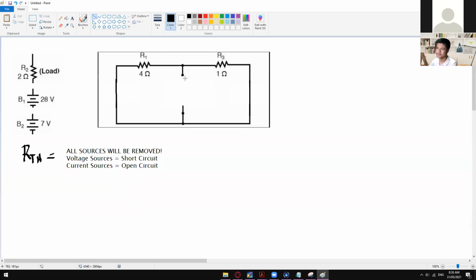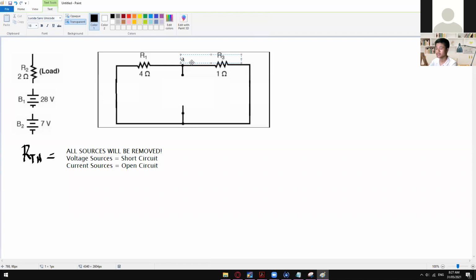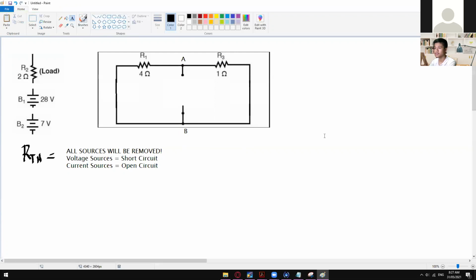If you're going to take a look at this one, you might think that this one is in series connection, but they are not. As you guys can see, we didn't fully open this one because this one will serve as your node A and node B. This is your node A and then this is your node B. And then how do we solve for the RTH?